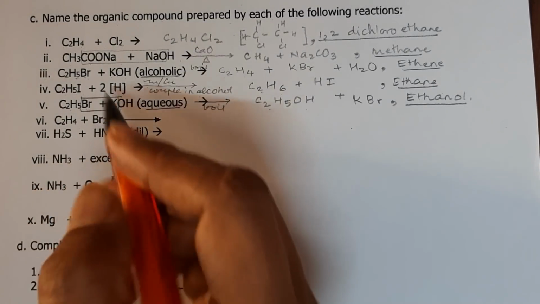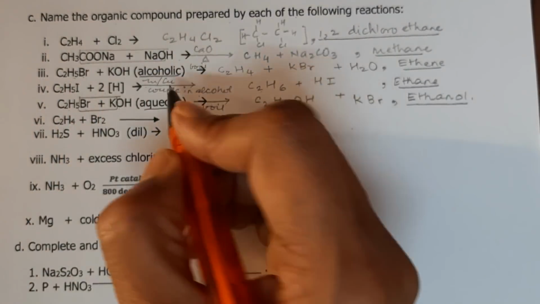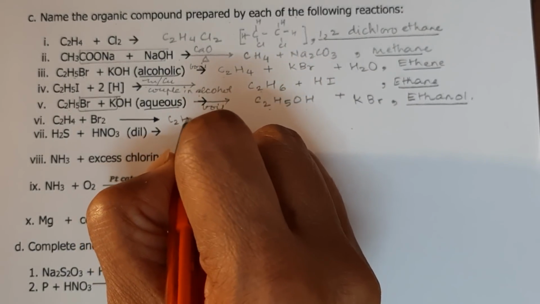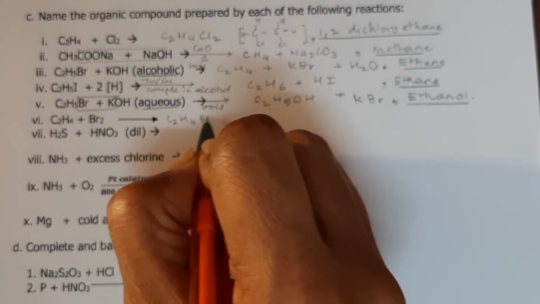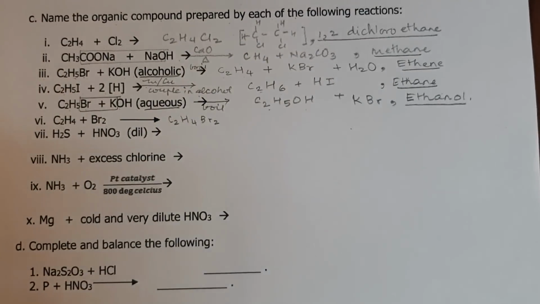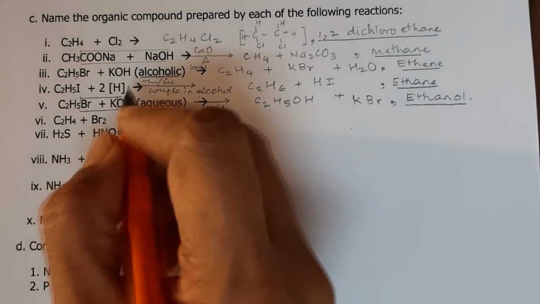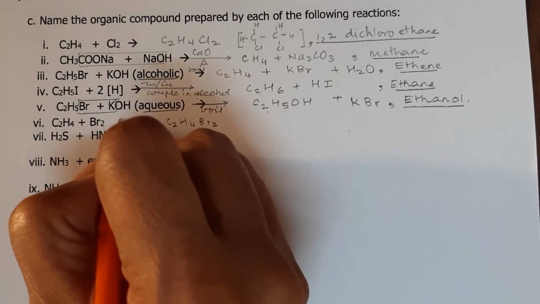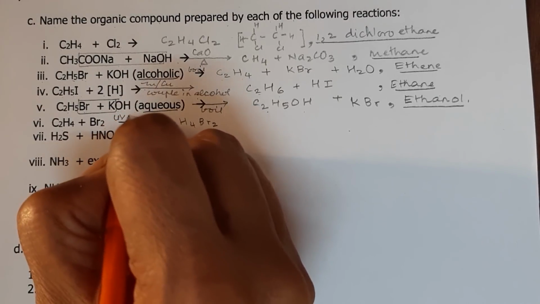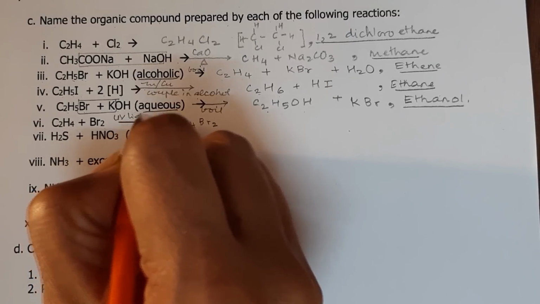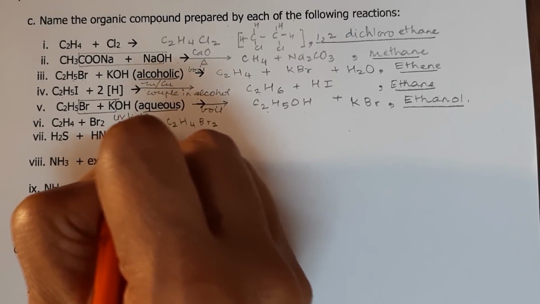C2H4 plus Br2 is exactly like this. So it will be C2H4Br2, and the condition will be UV light, diffuse sunlight.